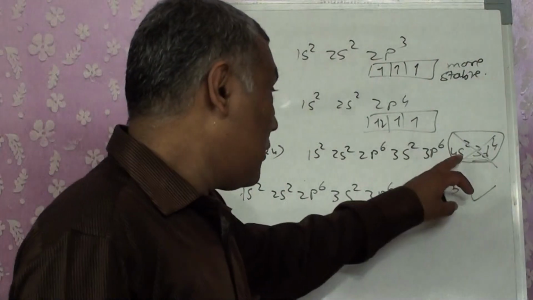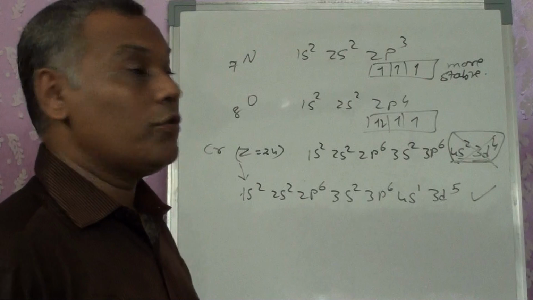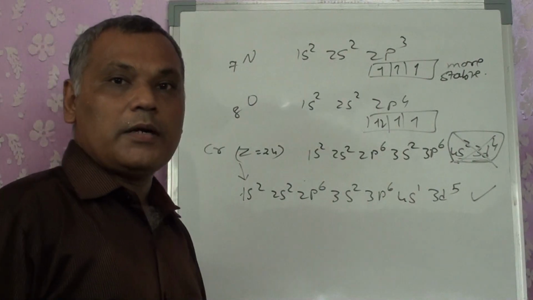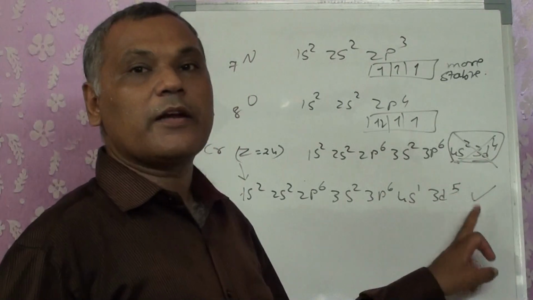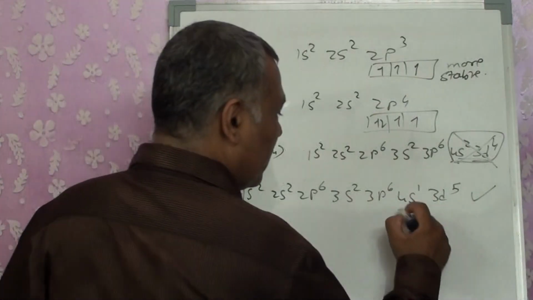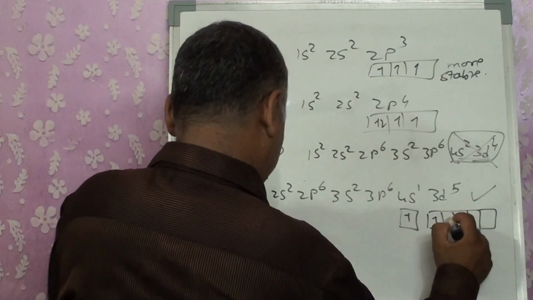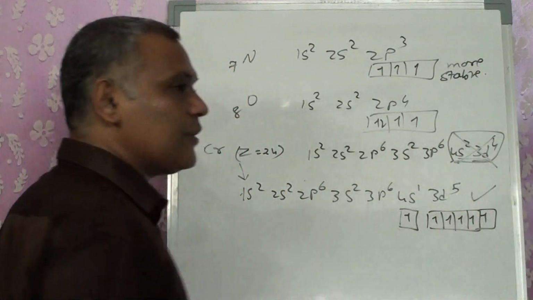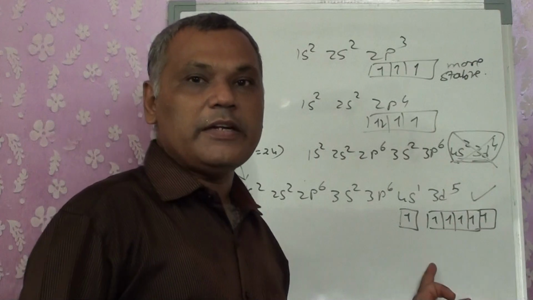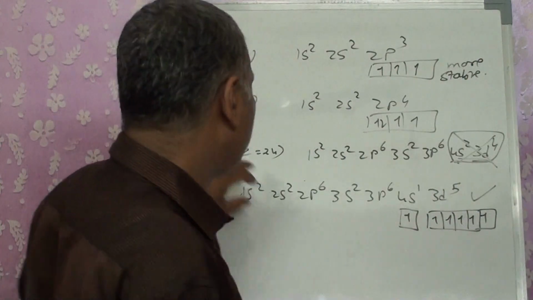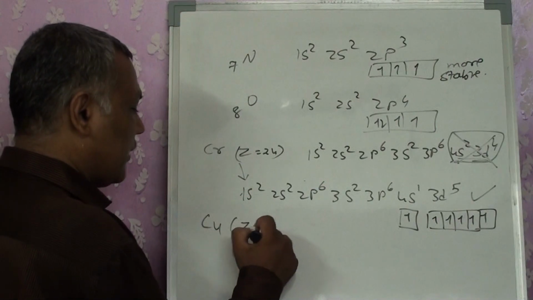Now why did it happen? Though it was not completely filled, an electron entered the higher energy level. It's not so. First of all, the electron entered 4s, but because it was not becoming half filled, by shifting one electron into the higher energy level, this one is also half filled, and this one is also half filled. Both become half filled configurations, while in the other, one is filled and one is not half filled. So stability is more, and as a result, we get this exceptional electronic configuration. Same thing we get for copper, Z29.